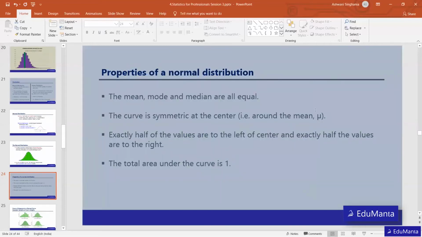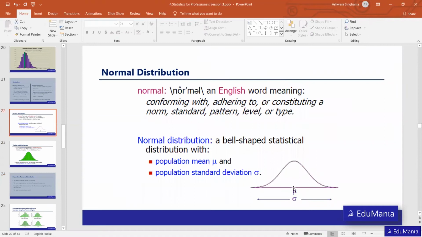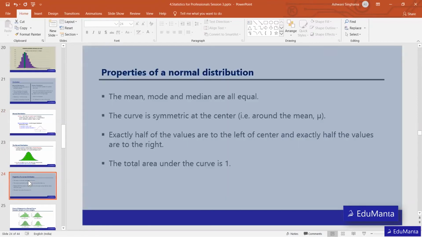So these are the properties. The mean, mode, and median are all equal, so they fall exactly over here. If mean, median, and mode were at different places, then it would be either right skewed or left skewed data. But if mean, median, and mode are exactly in the center, this is the property of normal distribution.